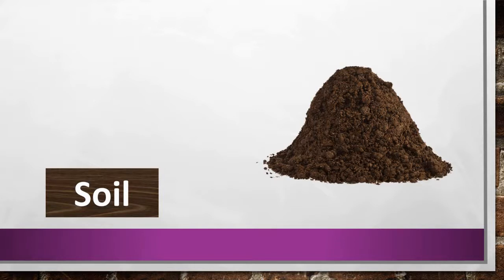Near to your house, when you plant a small tree or any small plant nearby your house or garden, yes or no? So at that time you can see this soil. S-O-I-L, soil.